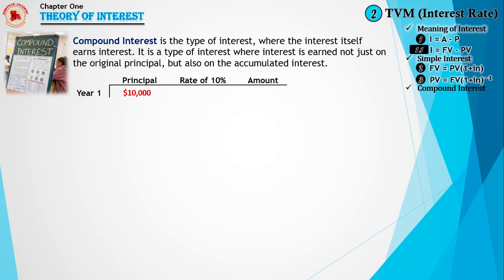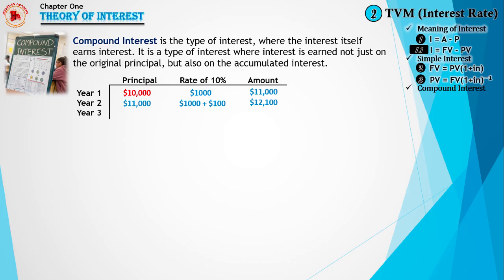For year 1, the interest of 10% on the principal still yields $1,000, leaving the total amount at $11,000, which is the same as simple interest. This tells you that simple interest and compound interest function the same in the first year. But in the second year, with the amount of $11,000 at the beginning, the 10% is calculated on both the principal and the interest, giving us $1,000 plus $100, which gives a total of $1,100, and the amount at the end of year 2 as $12,100.